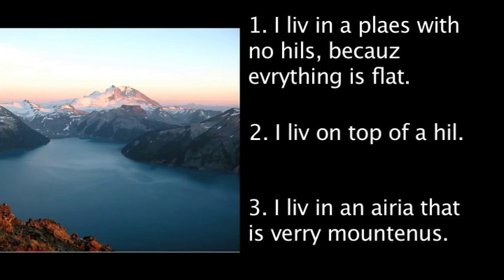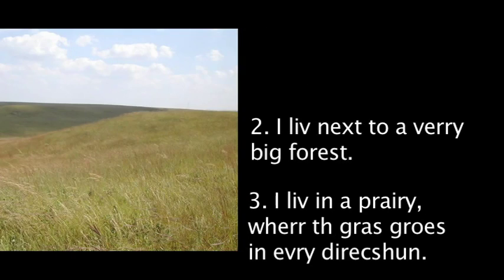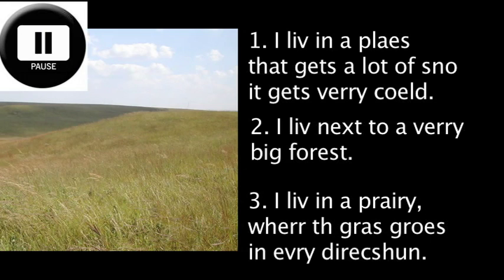I live in an area that is very mountainous. 1. I live in a place that gets a lot of snow. It gets very cold. 2. I live next to a very big forest. 3. I live in a prairie where the grass grows in every direction.